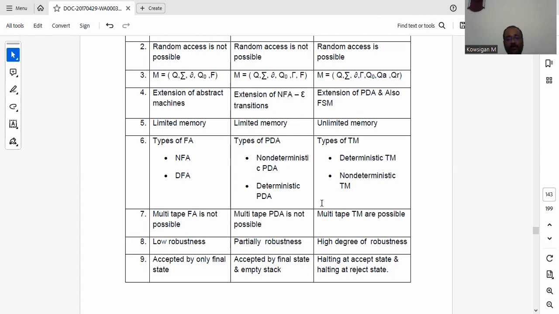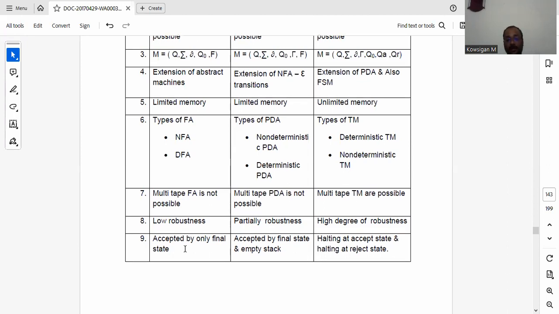So what are all the problems that can be solved by the computer, that can be solved by the Turing machine? Some theoretical problems that cannot be solved by a Turing machine, the same problems cannot be solved by the computer also. When coming to flexibility and performance, finite automata has very low robustness, pushdown automata has partial robustness, and Turing machine has a high degree of robustness.